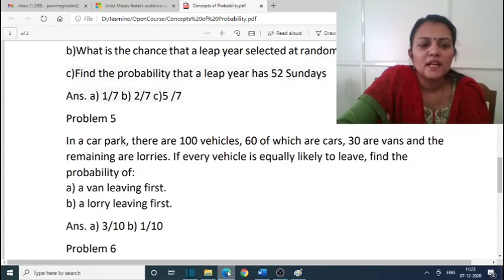Next problem is, in a car park there are 100 vehicles, 60 of which are cars, 30 are vans and the remaining are lorries. If every vehicle is equally likely to leave, find the probability of a van leaving first. There are 30 vans and 100 vehicles, so 30 by 100, which is equal to 3 by 10. Next, the probability of a lorry leaving first. There are 60 cars and 30 vans, so the number of lorries is 10, giving 10 by 100, which is equal to 1 by 10.